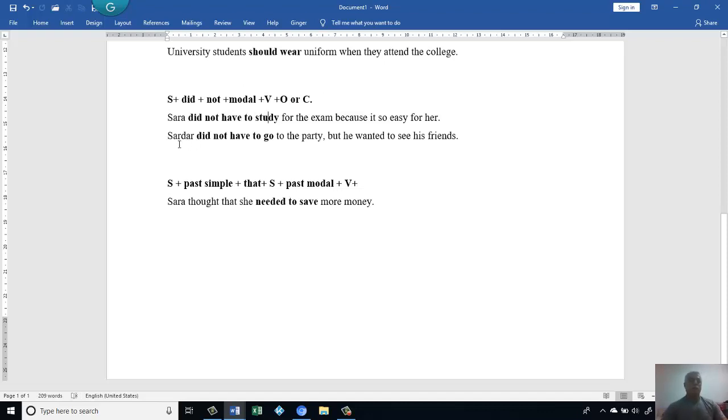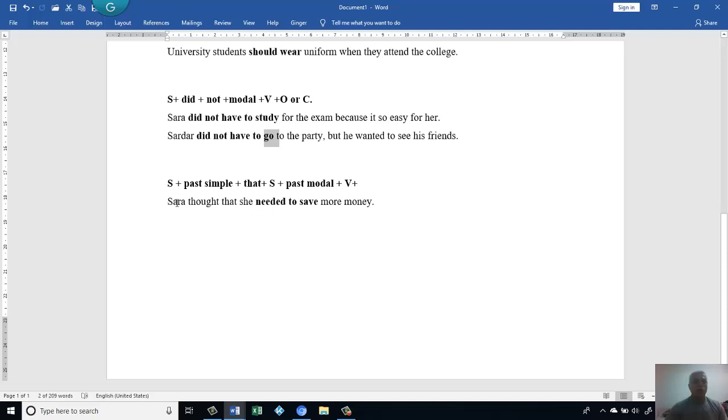If we look at the other sentence, Sardar did not have to go to the party, but he wanted to see his friends. Then look at the sentence here. We have a subject, then we have did not to make the modal be in the past. Then we have to, that's the modal. Then we have the root of the verb go, then the rest of the sentence. Then sometimes we have subject, past simple, then that, then subject, then the past modal, and then plus the root of the verb. Then the whole modal is going to be in the past.